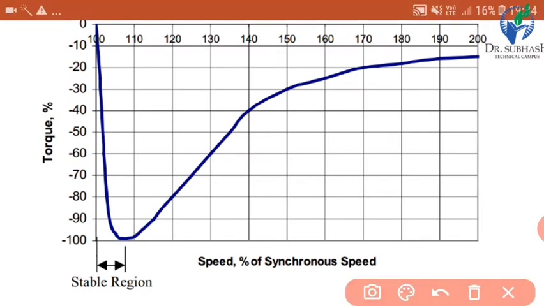This is the zoom view of the torque speed characteristics of induction generator. So here we can see torque is in a negative direction, and here is the speed, and it is percentage of synchronous speed. Here we can see this is the stable region of operation for induction generator. So this is the characteristics of induction generator.